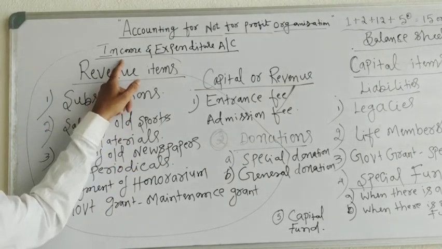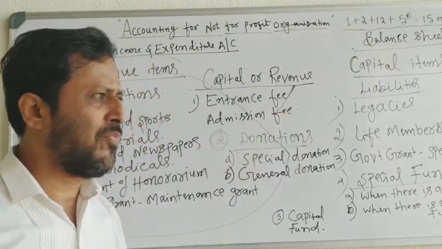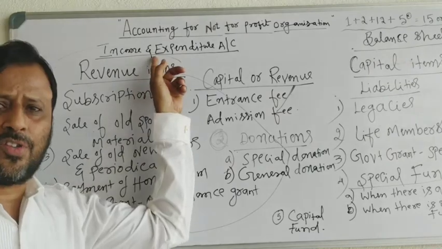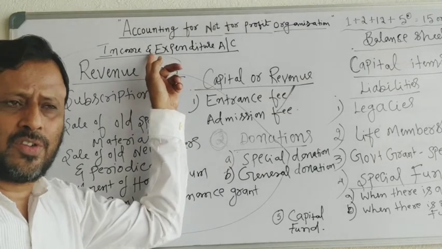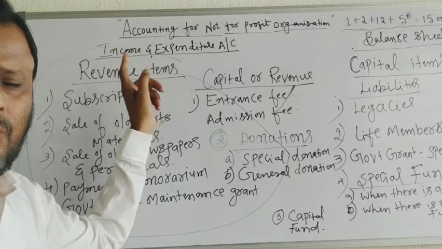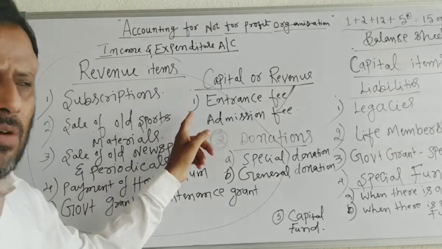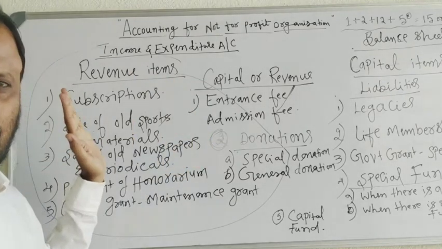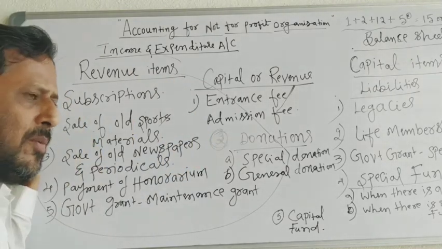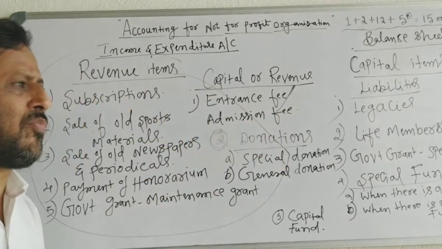about income and expenditure account and balance sheet. Income and expenditure account is a summary of all incomes and expenses for a particular period. It is a nominal account. Expenditures are shown on the debit side and incomes are shown on the credit side.